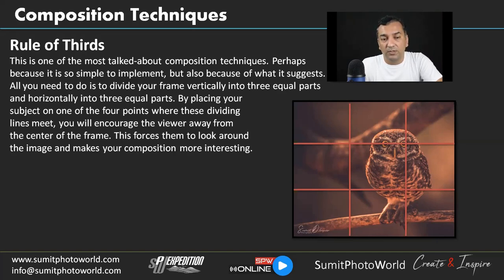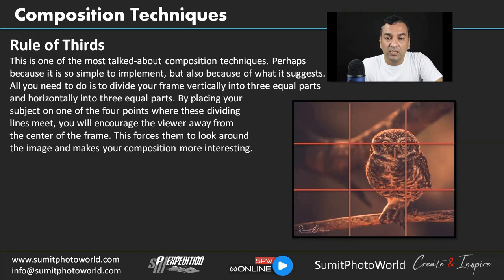It is the nature of the human eye, or human sense, that when we see any frame, we try to see around these focal points. This is scientifically proven that whenever we see any image, we try to see the image around focal points. Even the advanced rules use focal points created using the rule of thirds. So this forces them to look around the image and makes your composition more interesting.